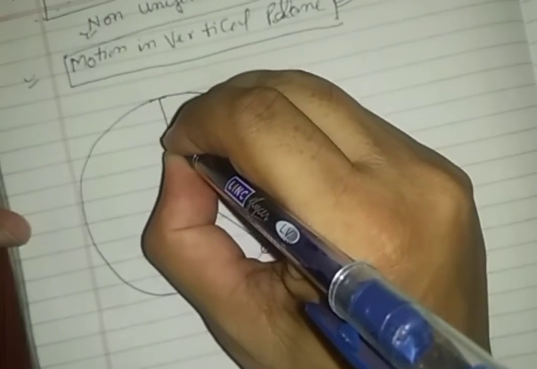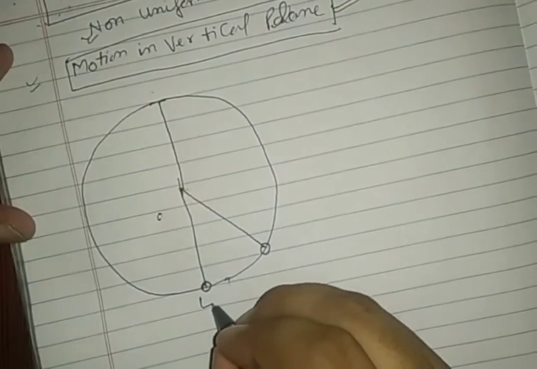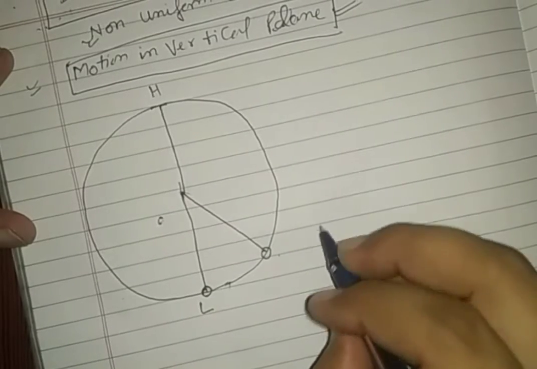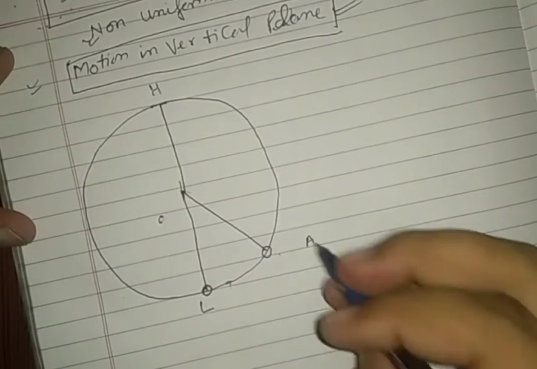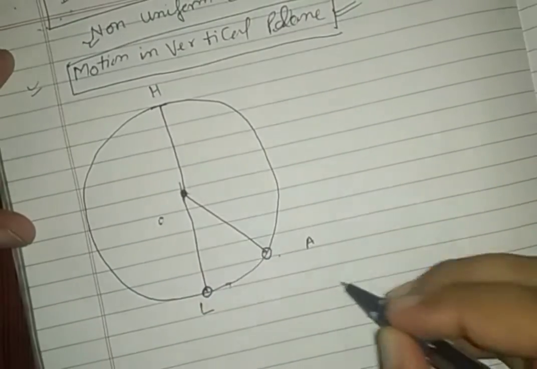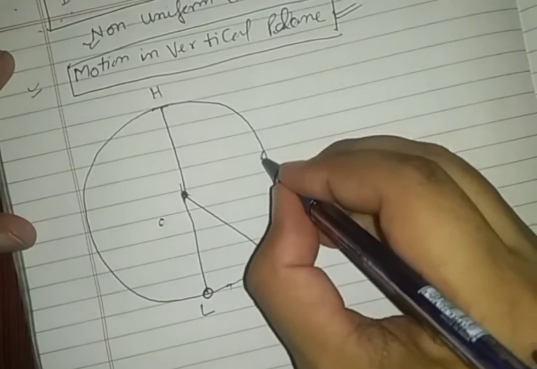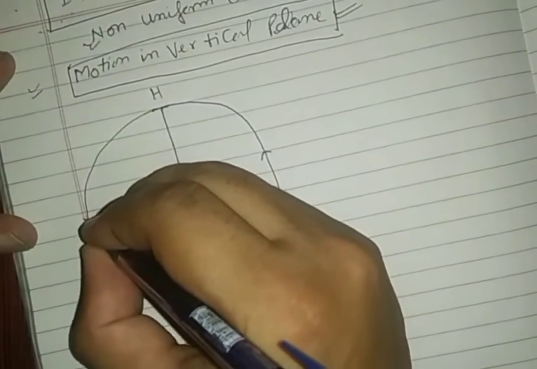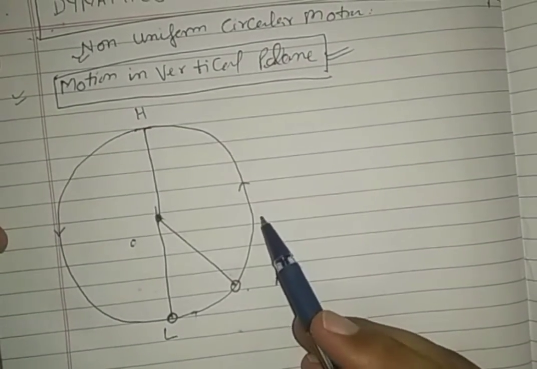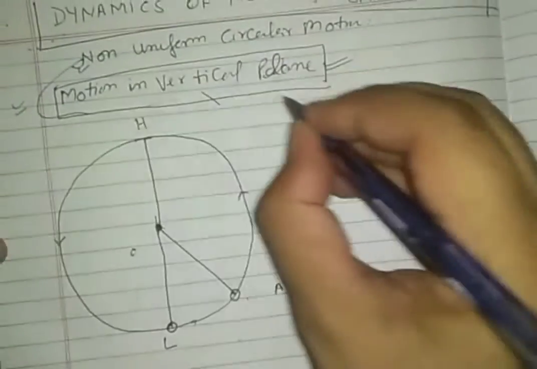The three positions of a particle are given here: at the lowest point, the highest point, and at point A here. When a body revolves in a circular path in a vertical motion, let it revolve with non-uniform speed, not only non-uniform velocity but also non-uniform speed.